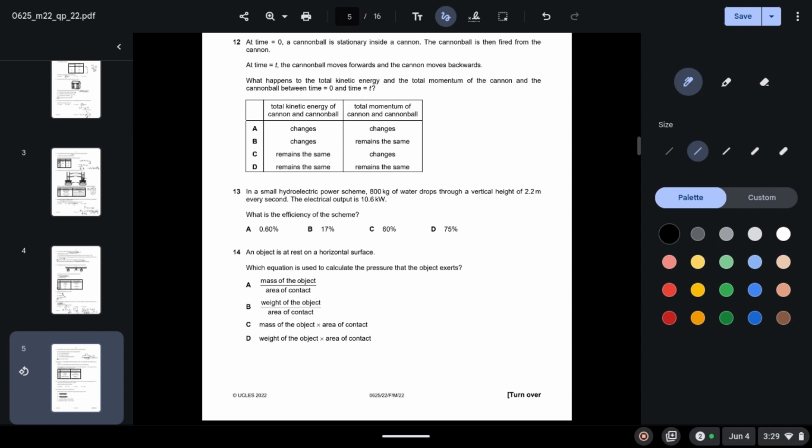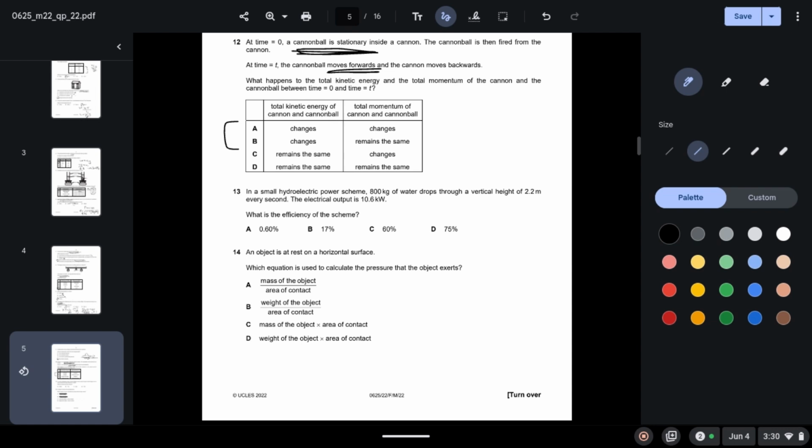So at time 0, since the cannonball is stationary, the kinetic energy will be 0, but at time t, the cannonball moves forwards with a certain speed. So obviously there will be a change in the total kinetic energy of the cannon and the cannonball. So the correct option will be either A or B.